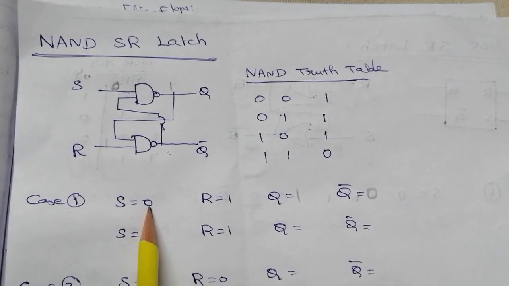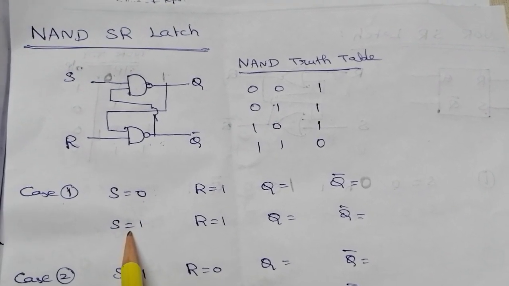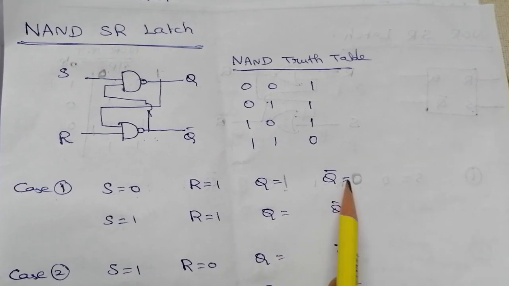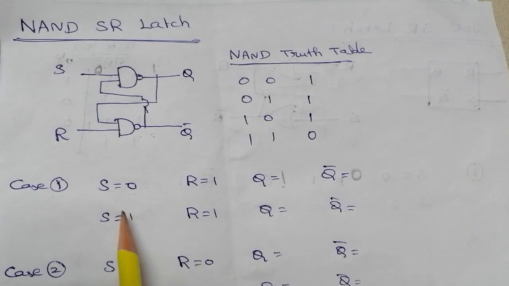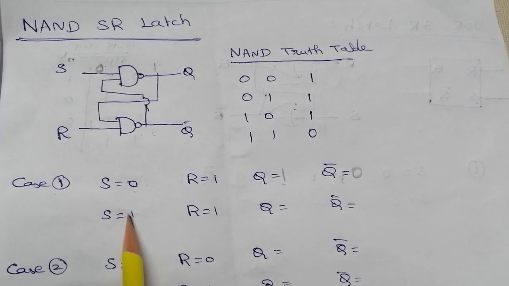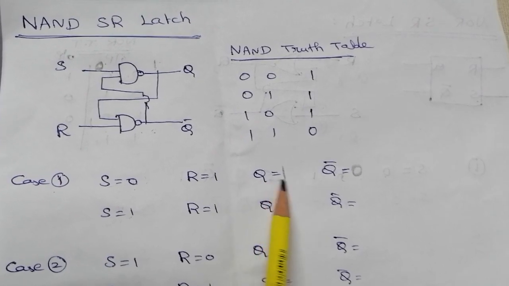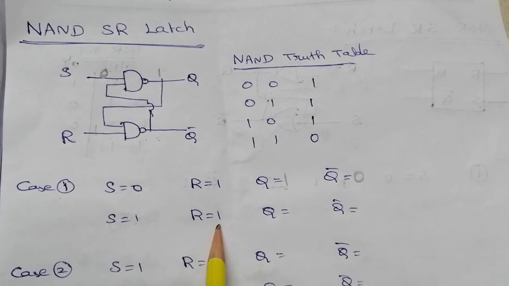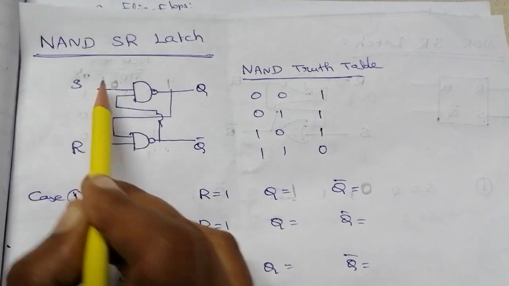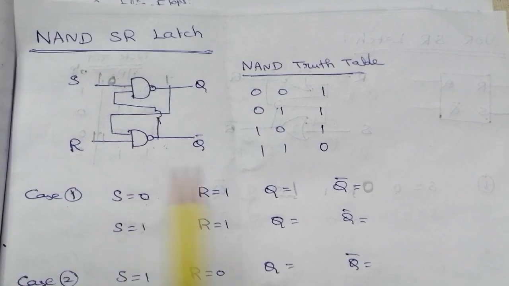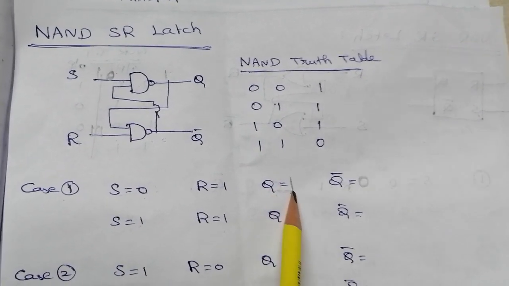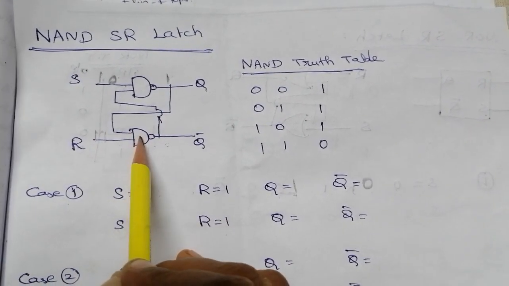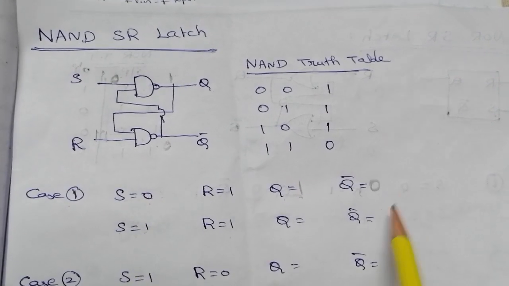This is the present state. Next we apply another set of inputs. In this state the output is Q equal to 1 and Q bar is its complement. When changing the input state from 0 to 1, this output can be considered as the past output. So S is equal to 1, R equal to 1. Then the previous output Q equal to 1. The output of this gate, a 1, 1 combination, is 0. So Q bar is 0.